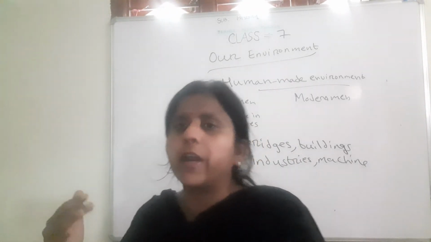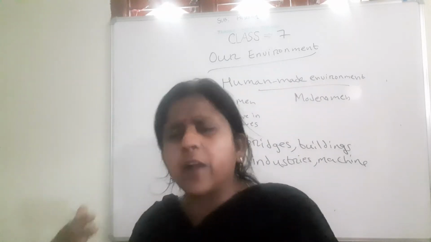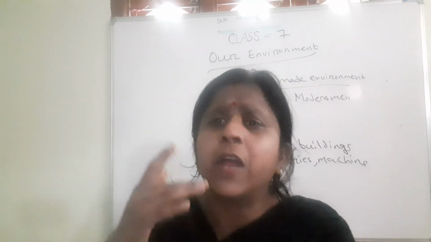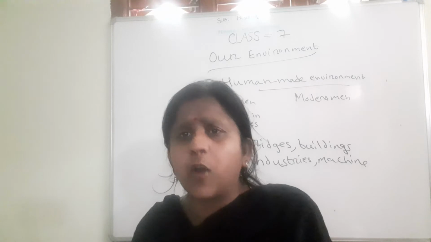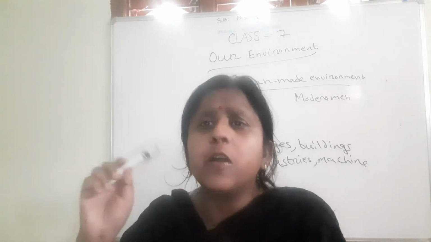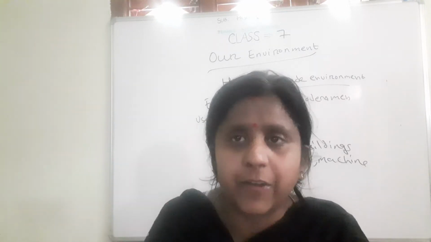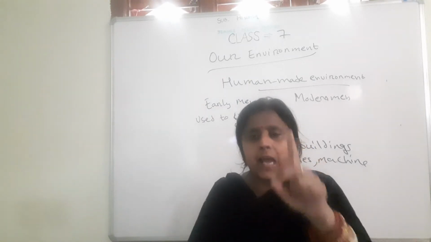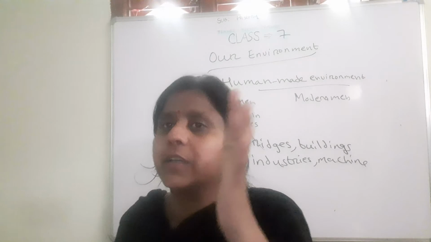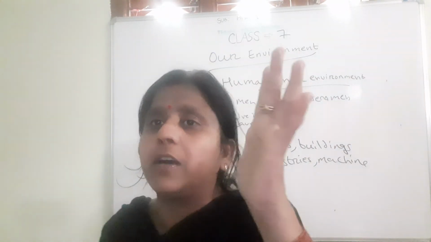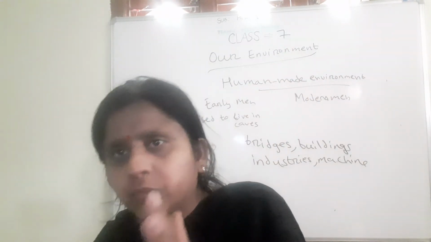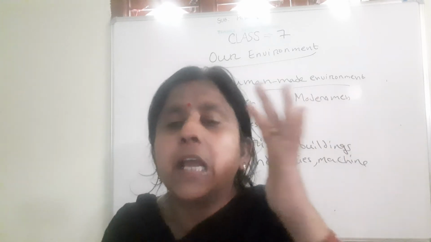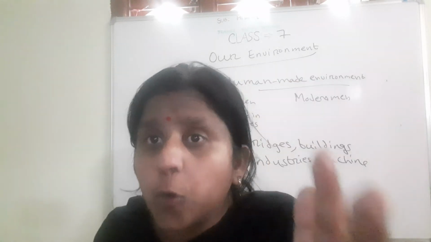Now comes the components of environment. Components of environment consist of the natural environment. The natural environment consists of land, water, air, and living things. Land is known as lithosphere. The outermost solid layer of the earth is known as lithosphere. It comes from the word lithos, which means stone.